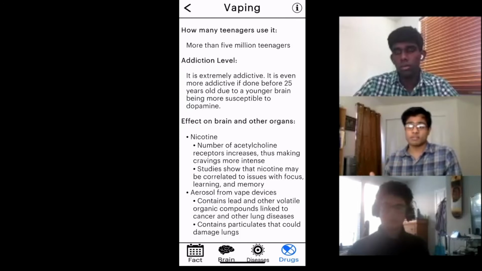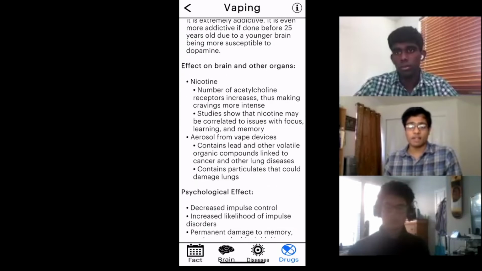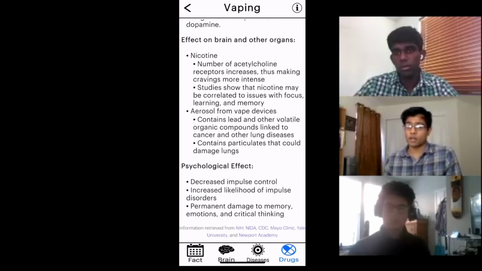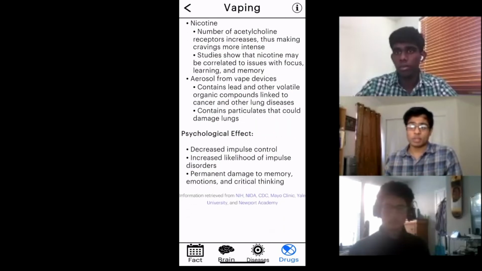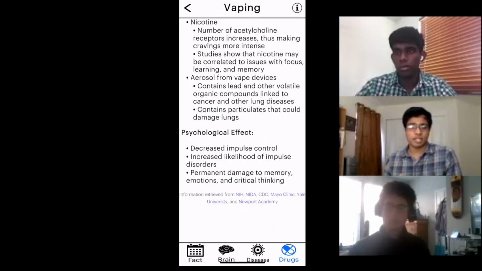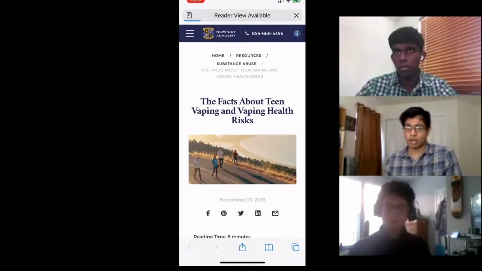What you can see is this information includes how many teenagers use the drug, the addiction level of the drug, the effect of the drug on the brain and other organs, as well as the psychological effects of this drug specifically. These categories are present on every single type of drug that we included in this application. And as is the case with every other portion of this app, we include information if you want to get more content directly from the source. You can click on those links because they are active links, and you can see more information if you're interested.